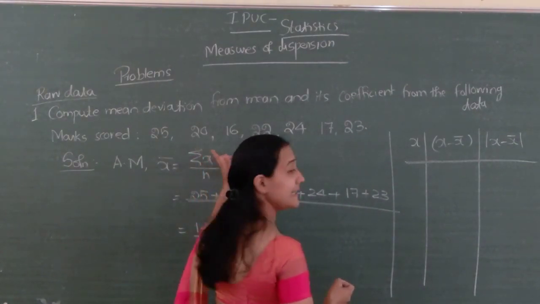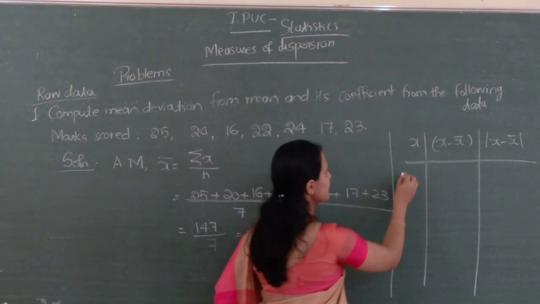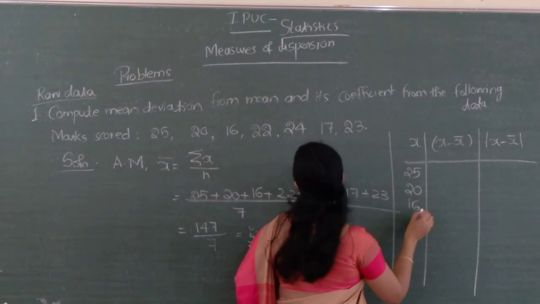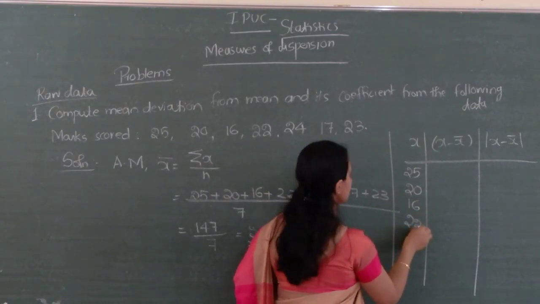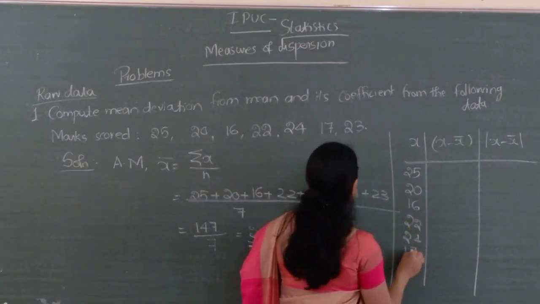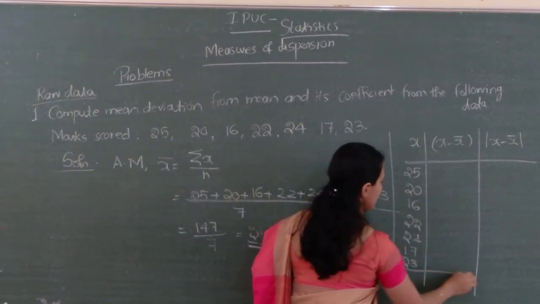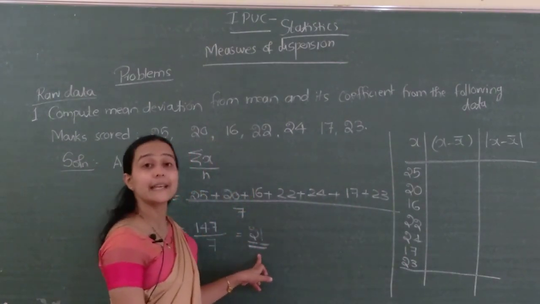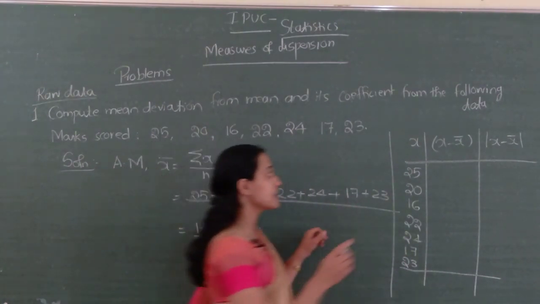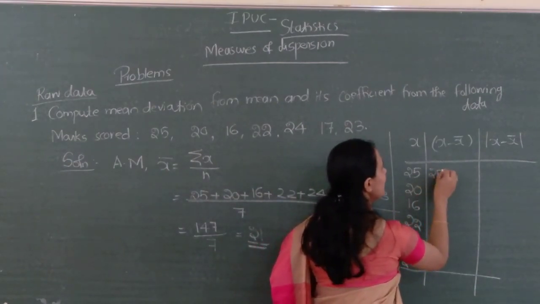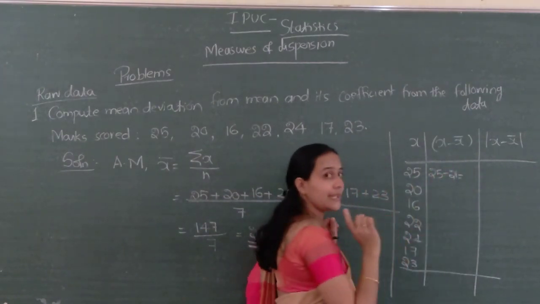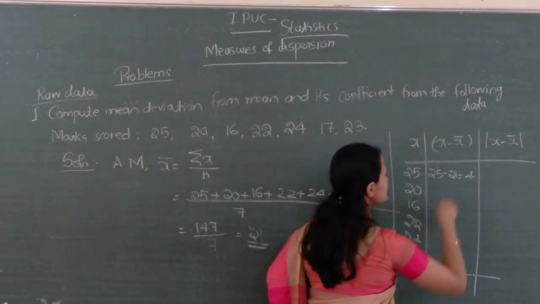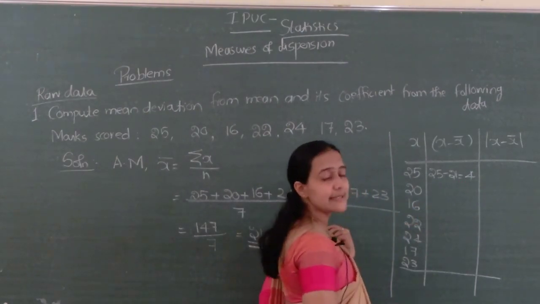So write the x values as they are. First one is 25, next 20, next 16, next 22, next 24, next 17, next 23. Clear? X minus x bar. X bar how much? Remember x bar equals 21. So x minus x bar means 25 minus 21. For the first one I am writing 25 minus 21. How much? 4. Next, 20 minus 21.